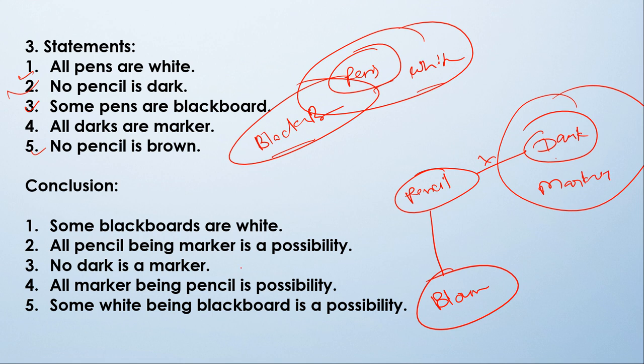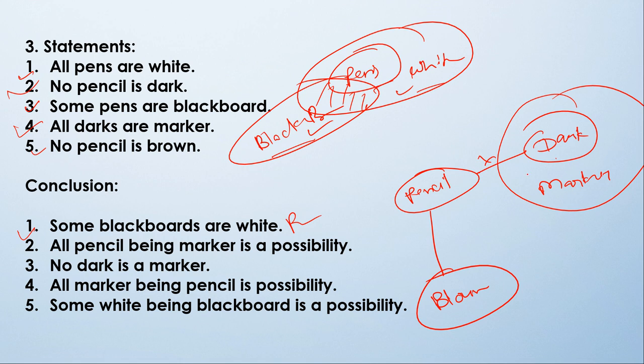Okay, now come to the conclusions. We have drawn all the statements. Now we will see the conclusions. First conclusion: some blackboards are white. This is blackboard and this is white. So yes, this part of blackboard is white. That is following.